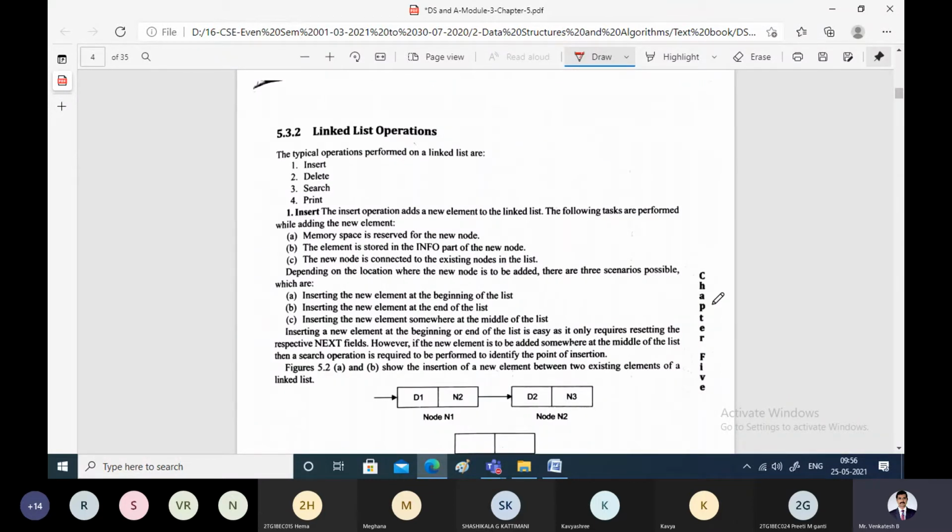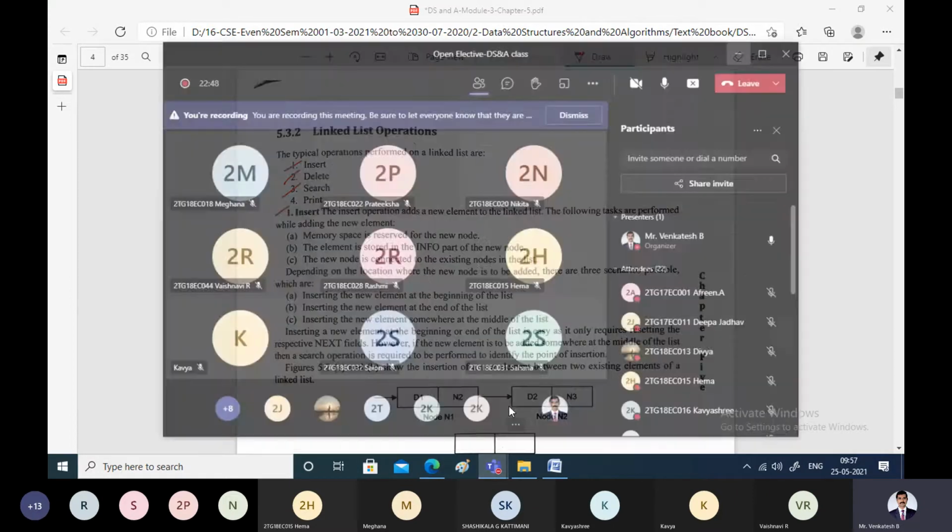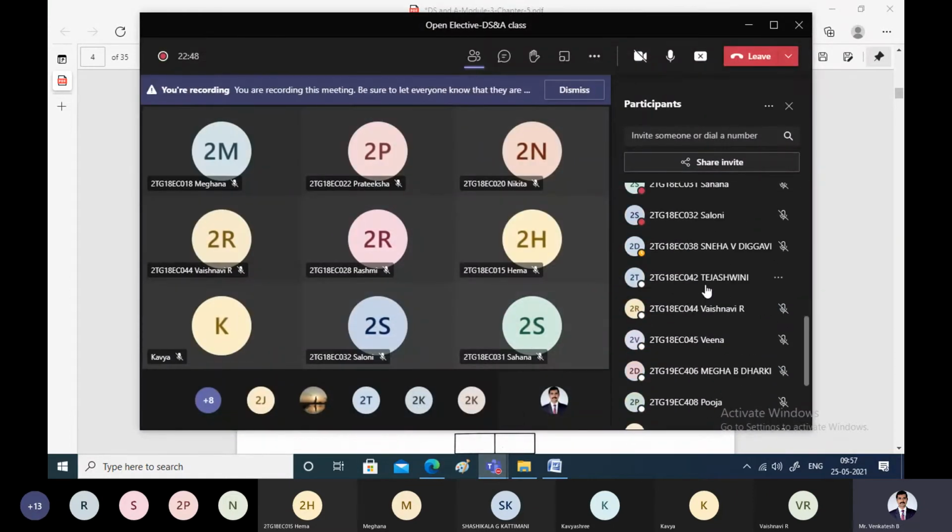Now let us see how we can perform different operations on a linked list. The typical operations we can perform on the linked list are: we can insert new elements into the linked list, we can delete some of the nodes from the linked list, or we can search for some given data in the linked list, or we can display all the elements in the linked list. They are insert, delete, search, and print. So these are the possible operations we can perform on the linked list.